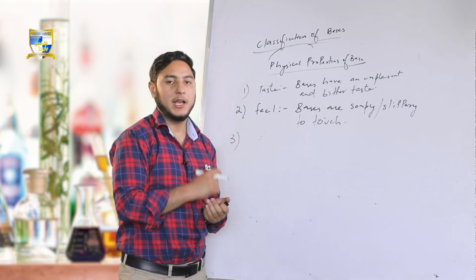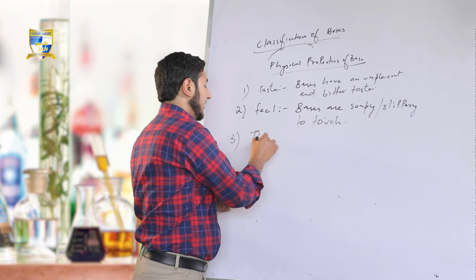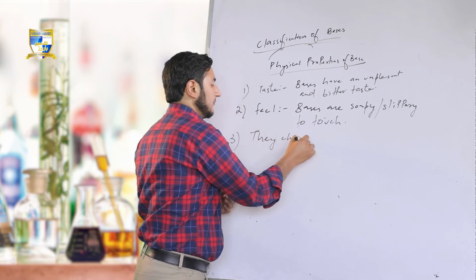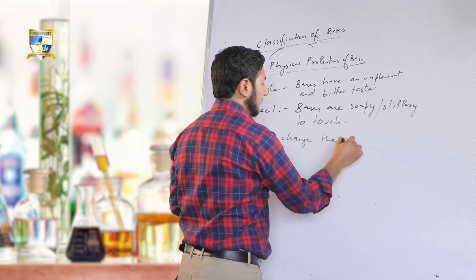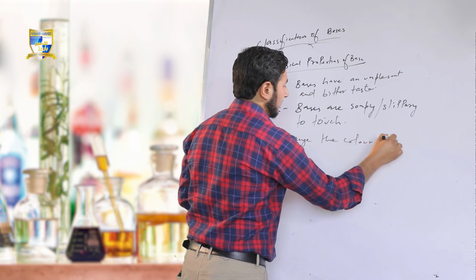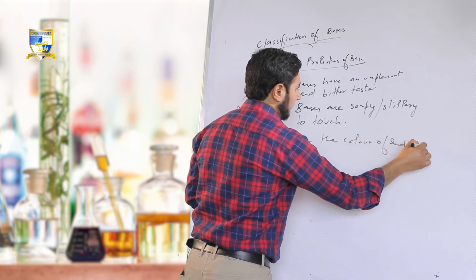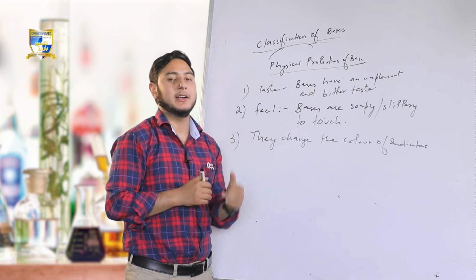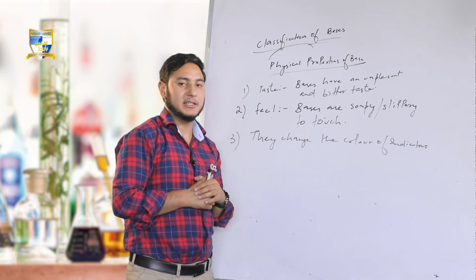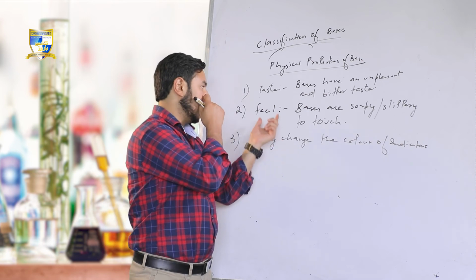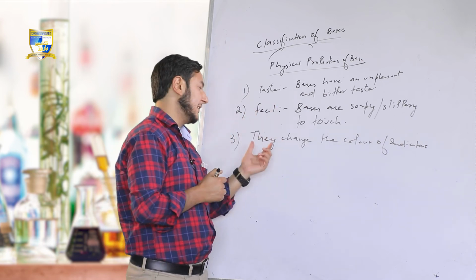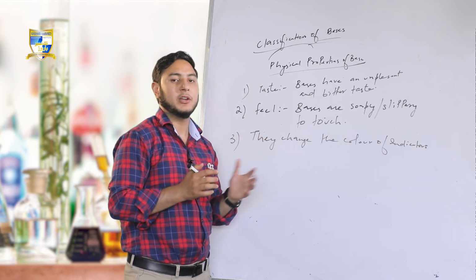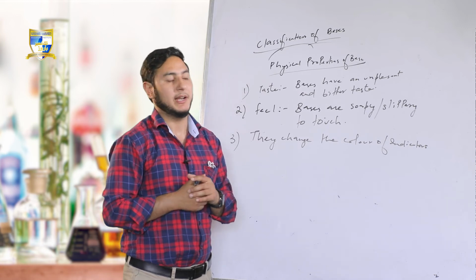They change the color of indicators. Indicators were already discussed in the lecture on acids, bases and salts. Indicators are substances that show different colors in different acidic and basic media.